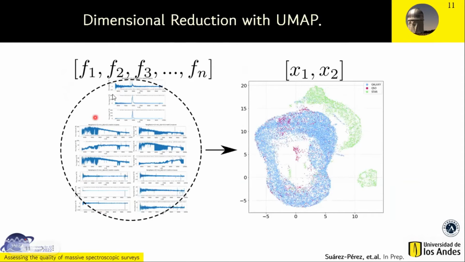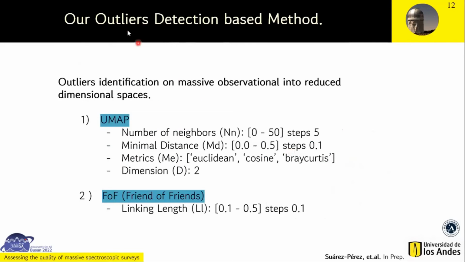We use the UMAP algorithm on the data from the Andes data release and project these spectra into a two-dimensional space. In this plot, the blue points are galaxies, the purple are quasars, and the green points are stars. In this projection, we can identify some islands. For example, this large green island means that the stars that compose it share similar features. Also for this island of quasars.